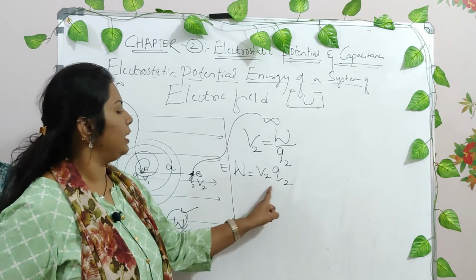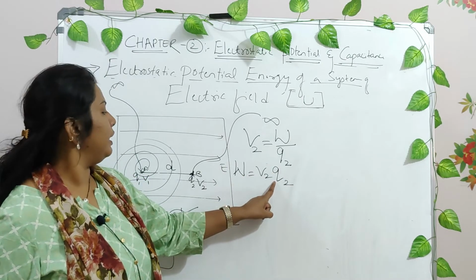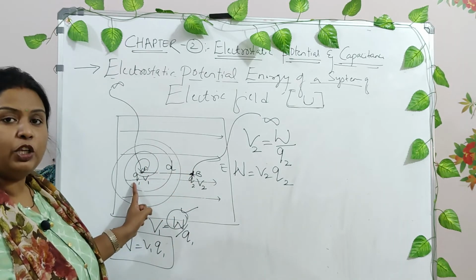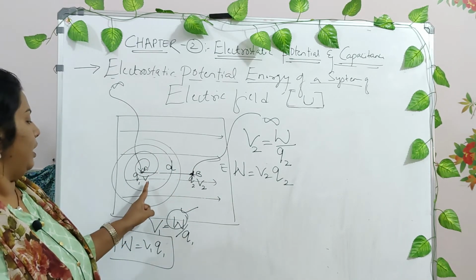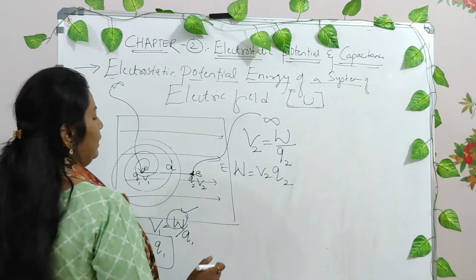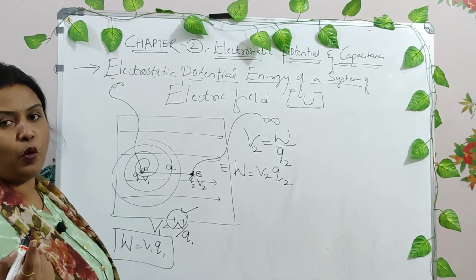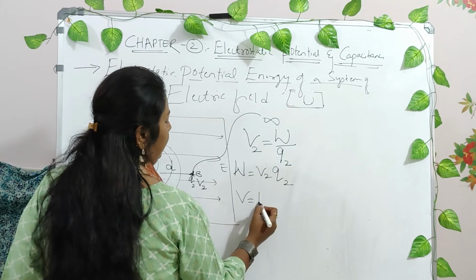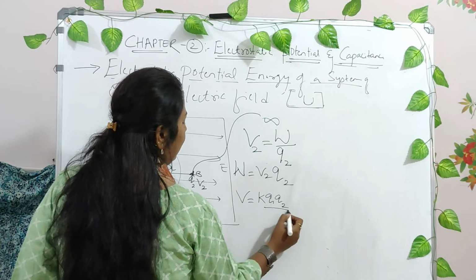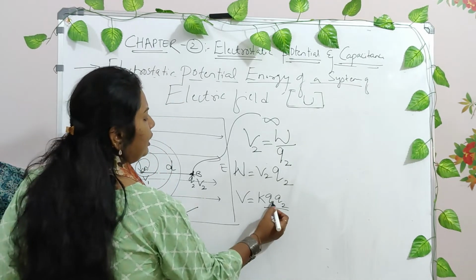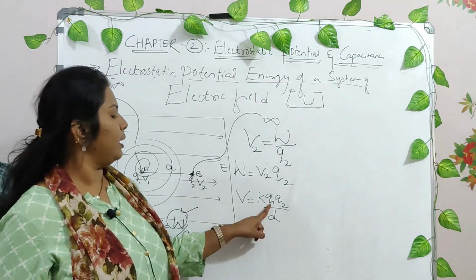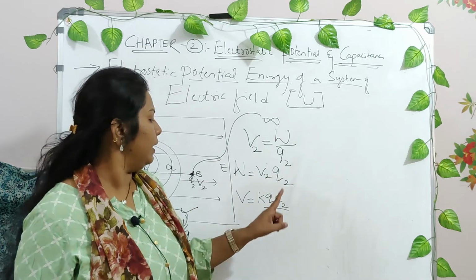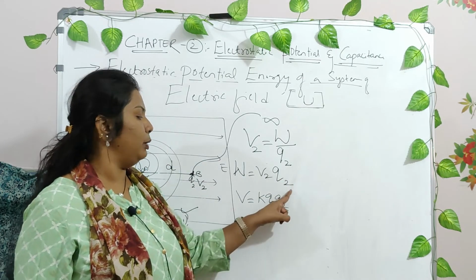Now this is the work done in bringing a charge against the external electric field. But you have another electric field due to this Q1. You also hold some potential energy against this one, right? So how do you write it? I have said at any particular point what the potential energy will be. We have seen in the last classes it was K Q1 Q2 divided by D. Why have I written Q1 Q2? In some areas we write only Q1. Why? Because the other one we take as a unit positive charge, right? So it will be considered as 1.